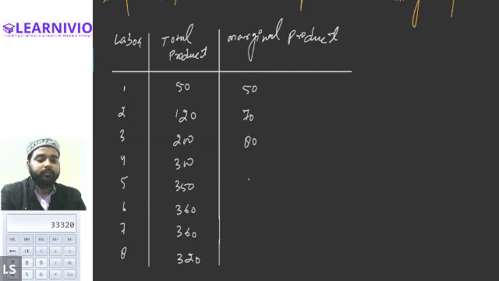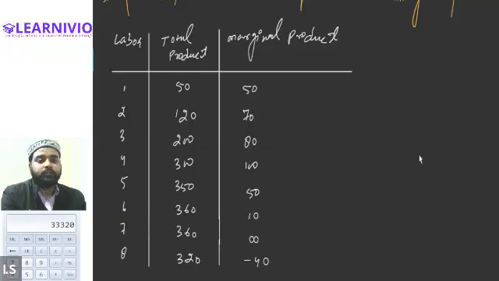Then 80 will be the marginal product. 100 will be the marginal product. 50. Then 10. Then 0. And then finally minus 40. Is it clear, Alexander? Are you able to calculate the marginal product now?